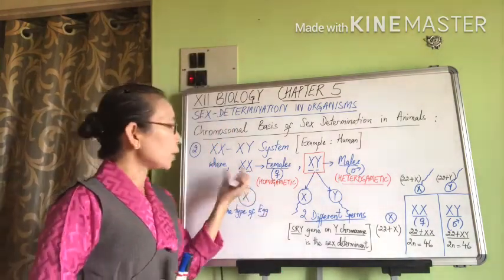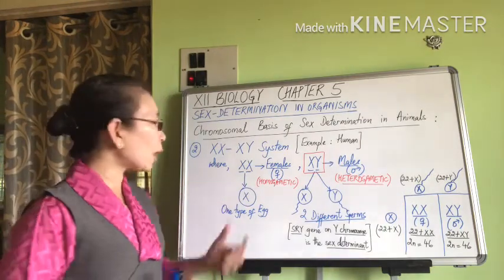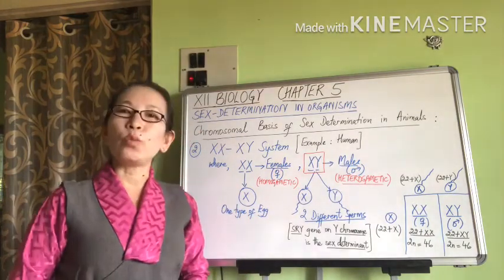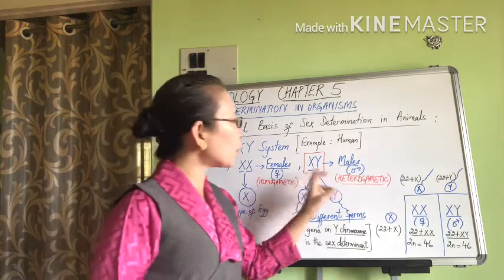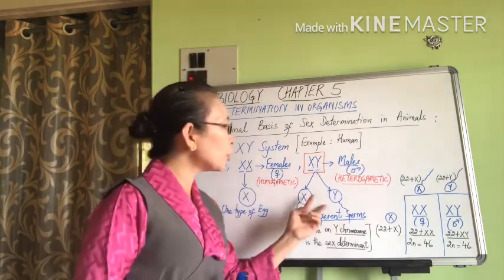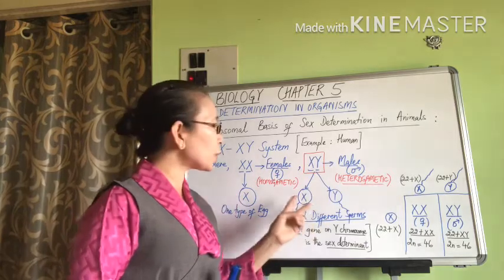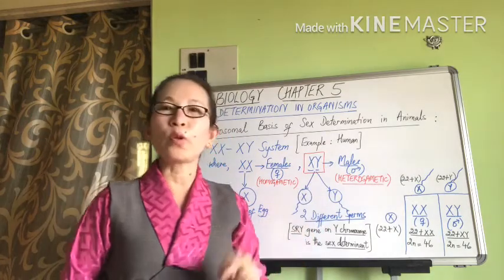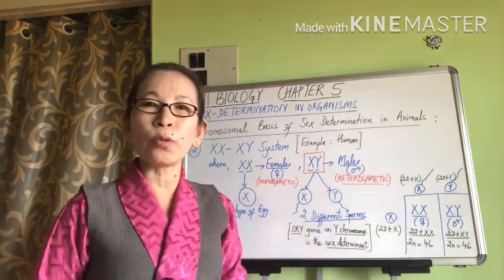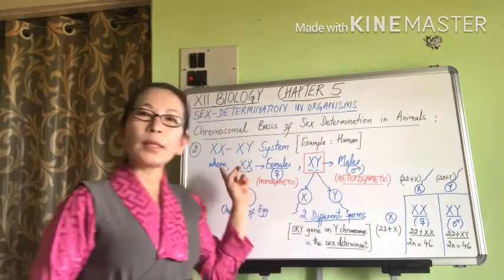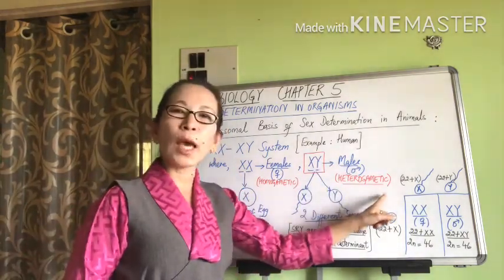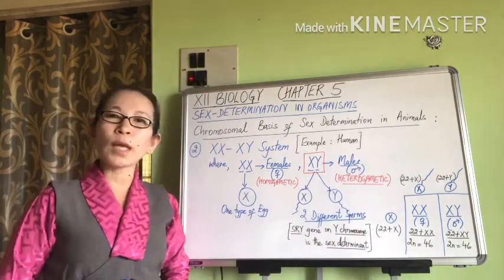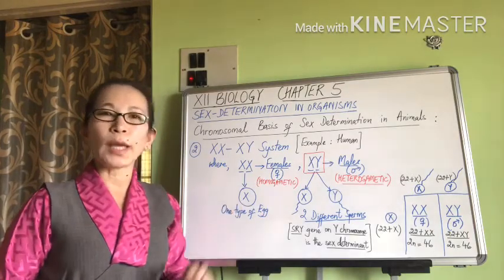So females with XX type of sex chromosomes are always going to be producing one type of egg. All the eggs are going to be carrying an X chromosome. Whereas males with XY type of sex chromosomes are going to be producing two different types of sperms. One type of sperms has an X chromosome, whereas the other type of sperms has a Y chromosome. And because they produce two different types of sperms, males in the XX-XY system are again known as the heterogametic sex. So males become heterogametic, and because females produce only one type of egg, females are homogametic.